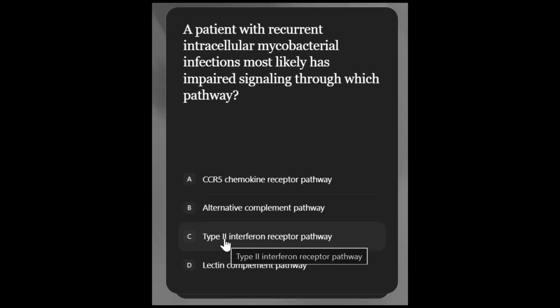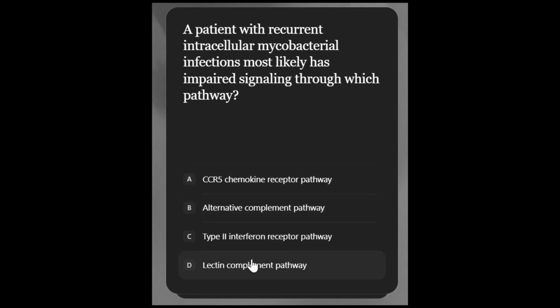Coming to the next question: a patient with recurrent intracellular mycobacterial infections most likely has impaired signaling through which pathway? So the answer is the type 2 interferon receptor pathway.